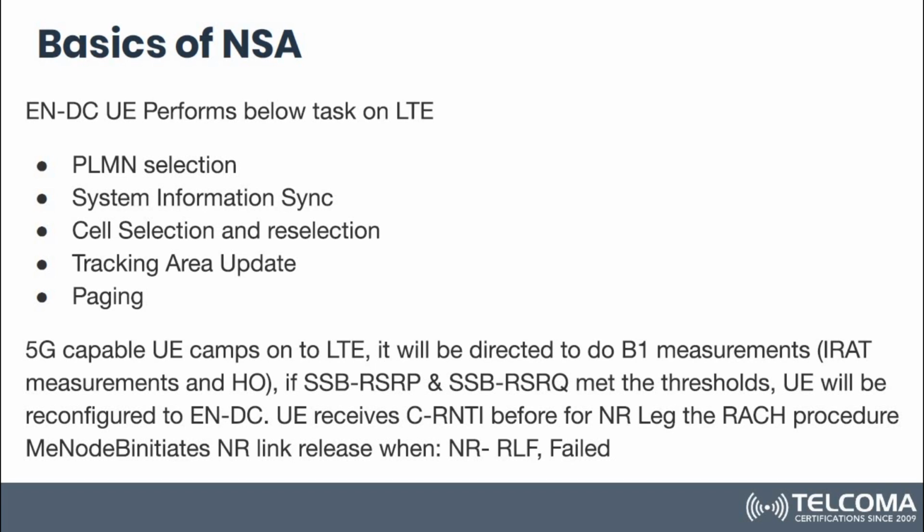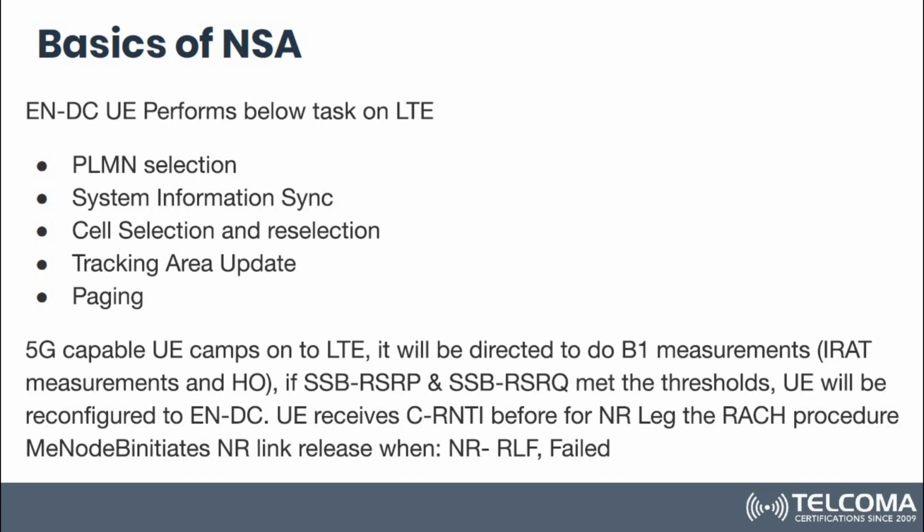So a 5G capable UE will camp on LTE, and it will be directed to B1 measurement, which is basically for IRAT measurement and HO. That B1 measurement will be done for the NR leg, which will be set up once the SSB RSRP and SSB RSRQ meet those thresholds.